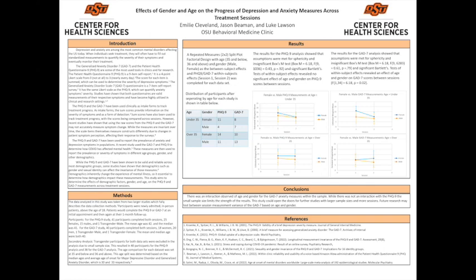So when they report the prevalence or severity of symptoms, they often report it based off of age groups, gender, and other demographics. So while the PHQ-9 and the GAD-7 have shown to be valid and reliable across most demographic groups, some studies have shown that gender and sexual identity can affect the invariance of those measurements, and along with that, demographics inherently change the experience of mental illness, so it is important to understand how demographics will impact these measurements.